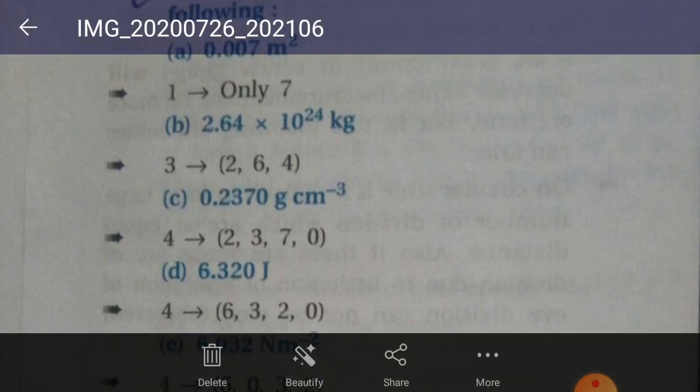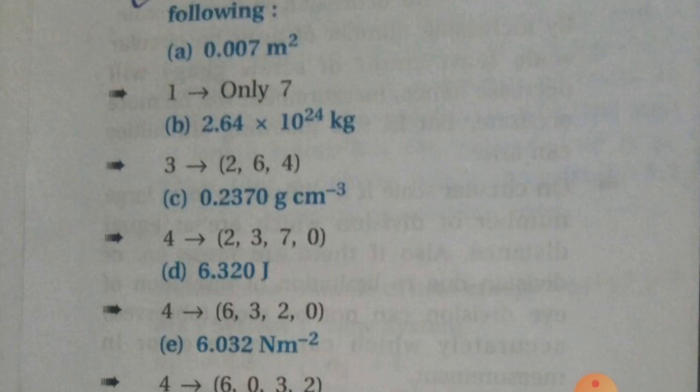B. 2.64 into 10 raised to 24 kg. Answer is 3. That is 2, 6 and 4. 10 raised to power is not considered at all and does not have to be taken into consideration.